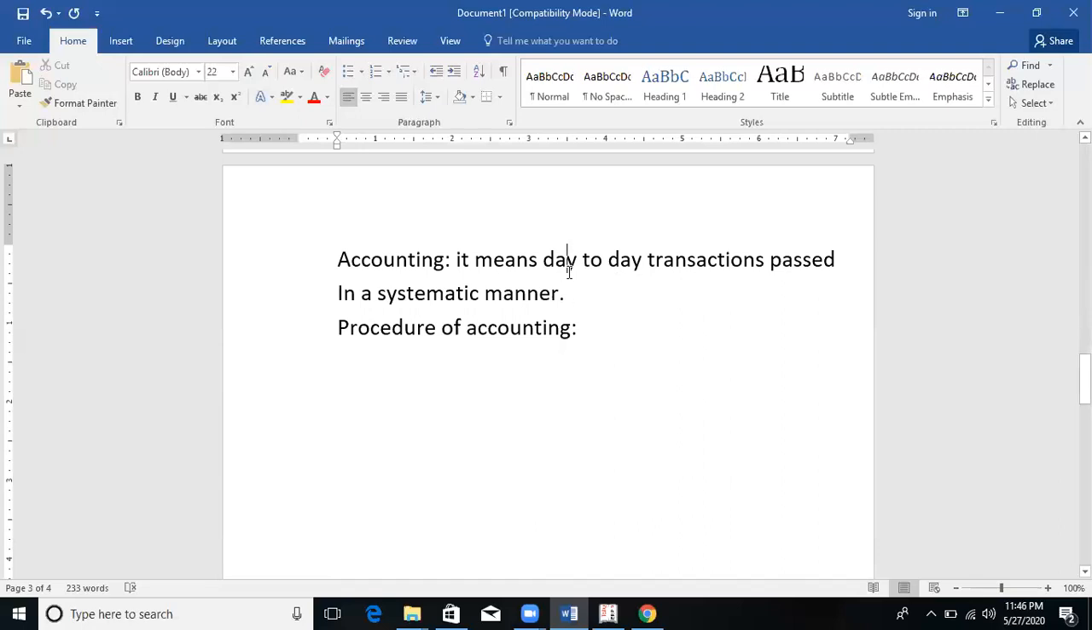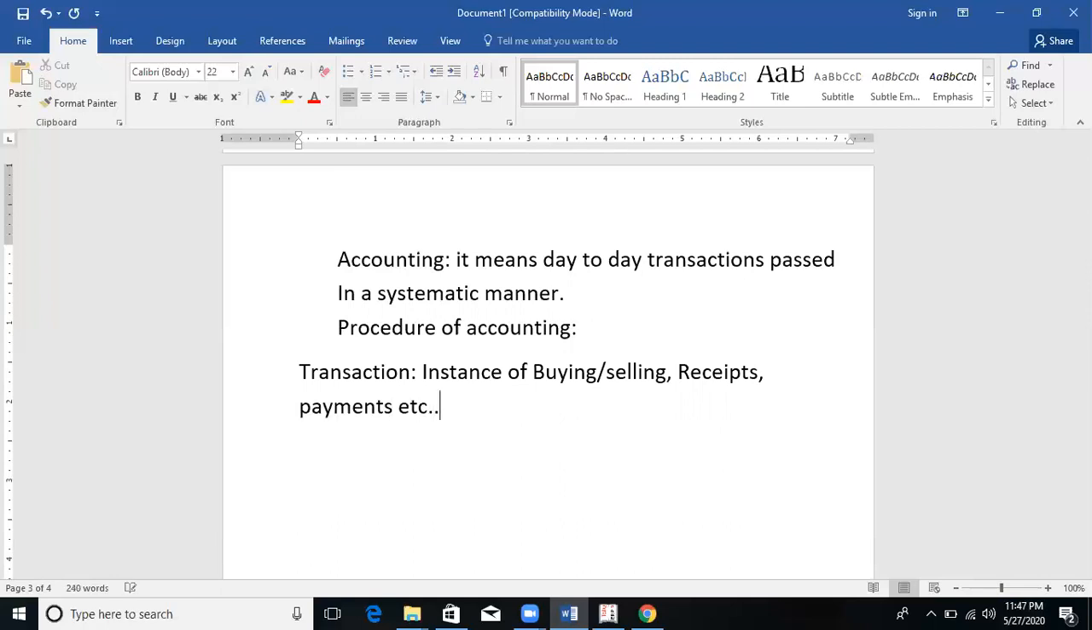What is a transaction? Transaction means an instance of buying or selling, or receipts or payments, etc. So an instance of whatever you purchase, whatever you sell, or receive, or else pay, all these things come under transaction.